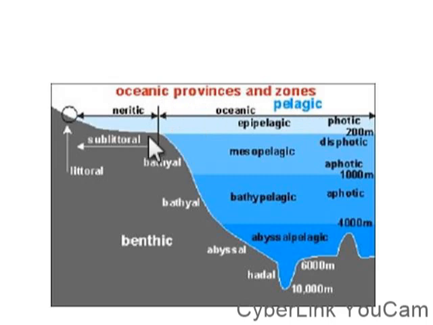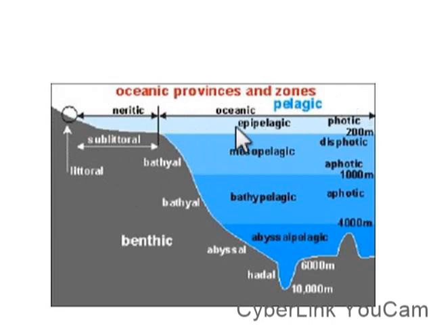So this is the oceanic province and the zones. In the oceans, which is the saltwater habitat, it has zones, it has levels: we have the meso level, we have the bathy level, and we have the abyss level. So these are the three levels that you can see in the oceanic province of the ocean. These are the different levels in the ocean, the ocean province and the zones.